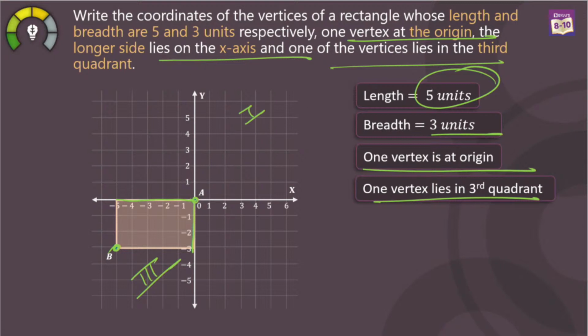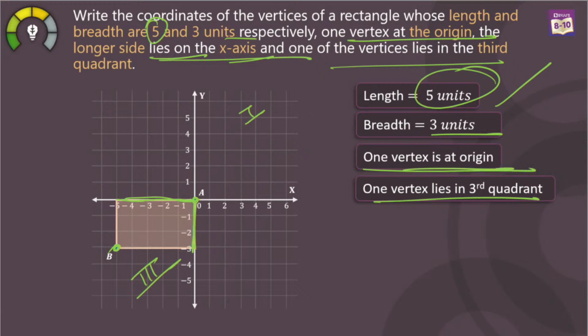See, it has to satisfy all the statements which were given over here. Length was 5 units, okay? But how do we know whether we have to draw it on the x-axis or y-axis? It was given that the longer side was on the x-axis. So from length and breadth, obviously the length was bigger, that's 5 units. So we drew that on the x-axis. Breadth is 3 units, so breadth is here.